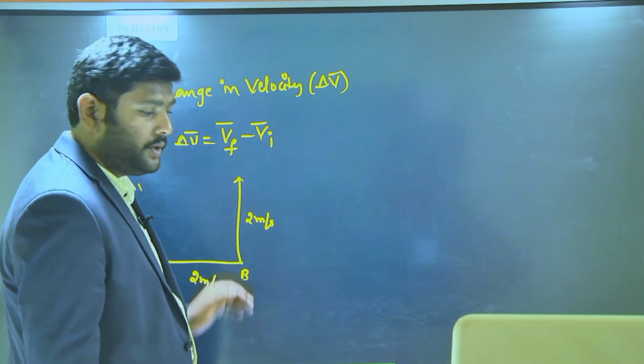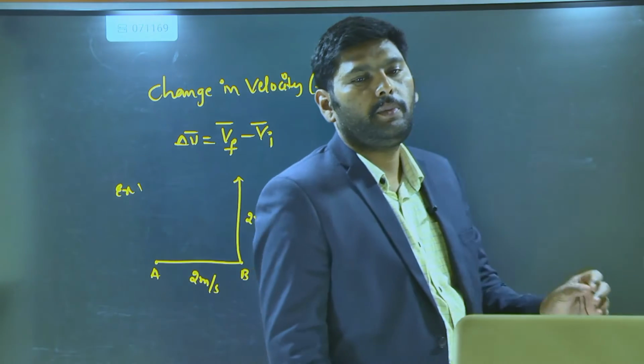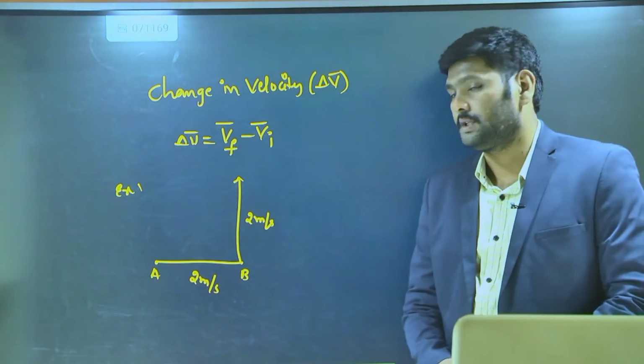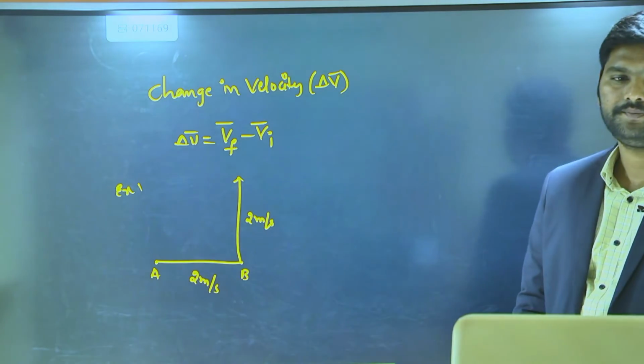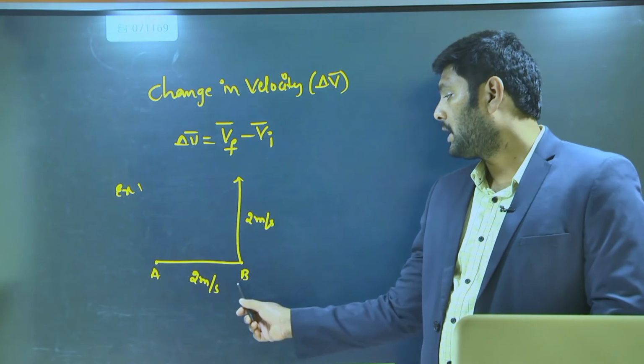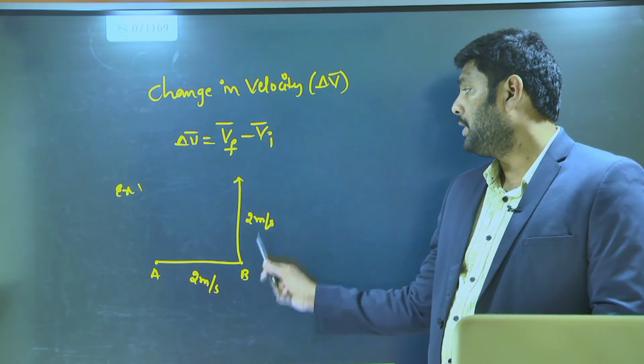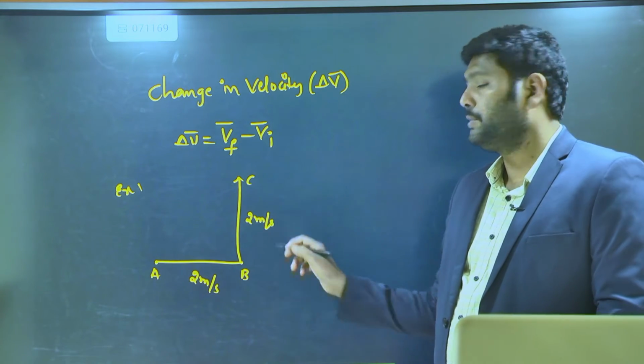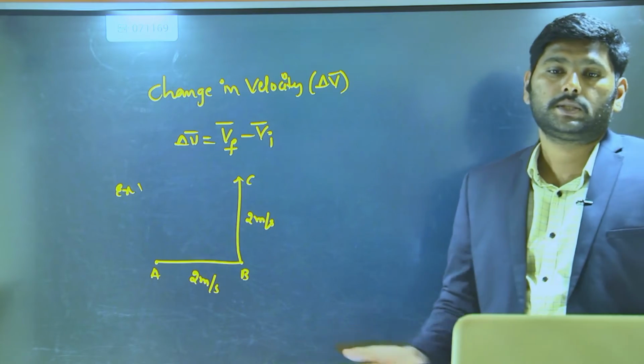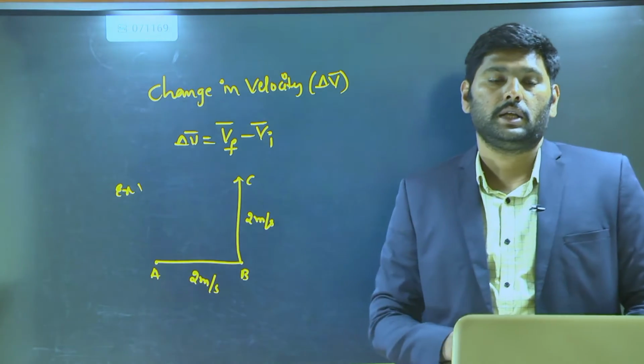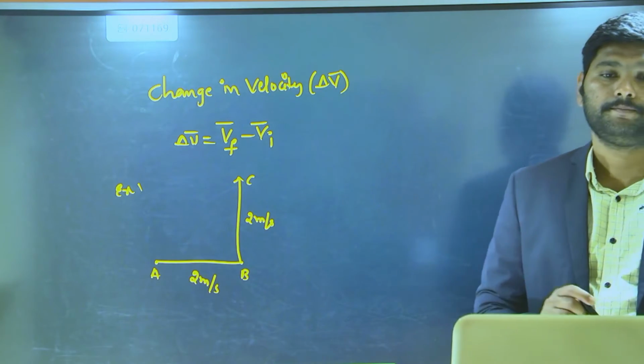During this turning, what is your change in velocity? A to B is 2 meter per second and B to C is also 2 meter per second. During this 90 degree turning, what is the change in velocity?